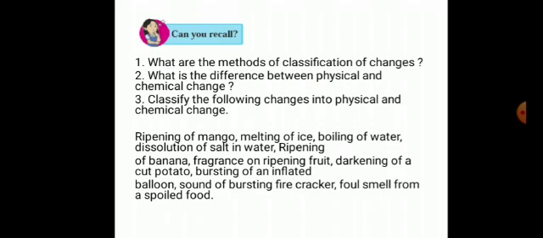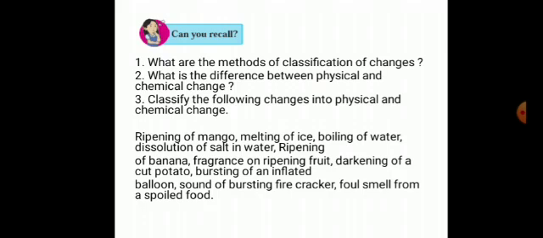What is the difference between physical and chemical change? In physical change, the composition of substance does not change. No new substance is formed. For example, melting of ice cubes. Then next example is melting of wax, boiling, condensation, evaporation. All these processes involve physical change. Here, no new substance is formed. The composition of substance does not change.